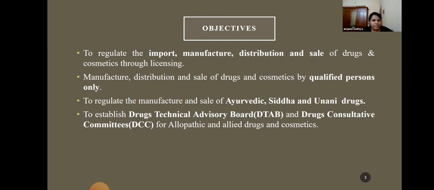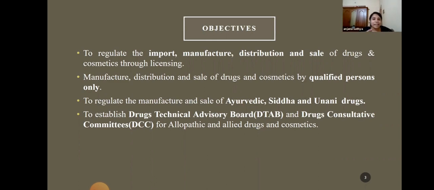Since Ayurveda, Siddha, and Unani are basically produced in India, there are no provisions that are related to import of these drugs. So to regulate the manufacture, sale, and distribution of Ayurveda, Siddha, and Unani medicines is one of the objectives of the Drugs and Cosmetic Act.